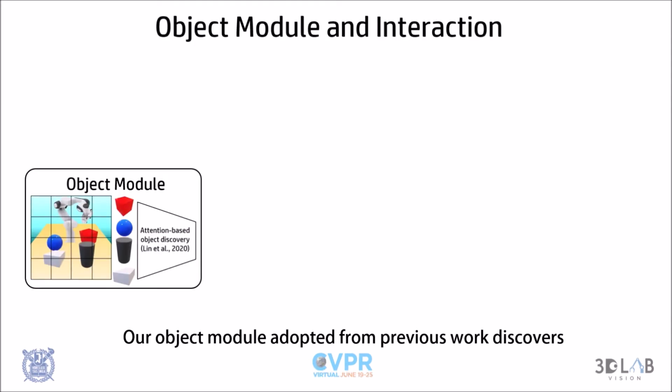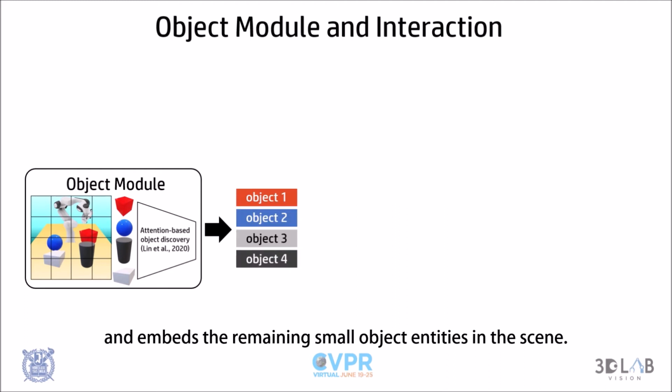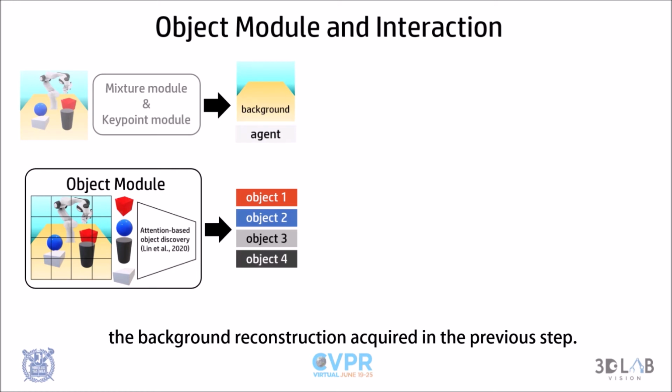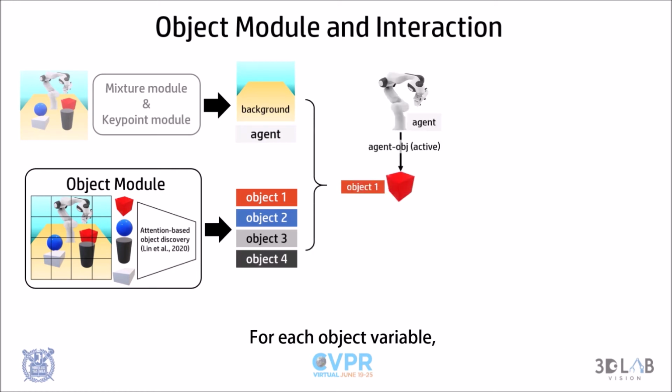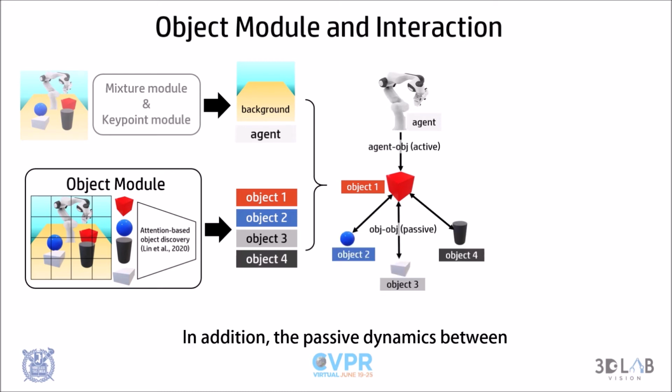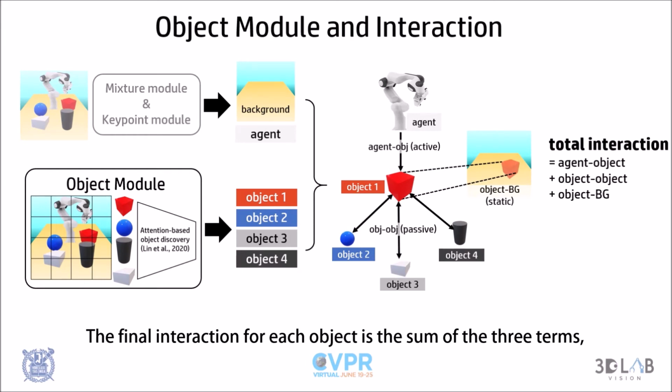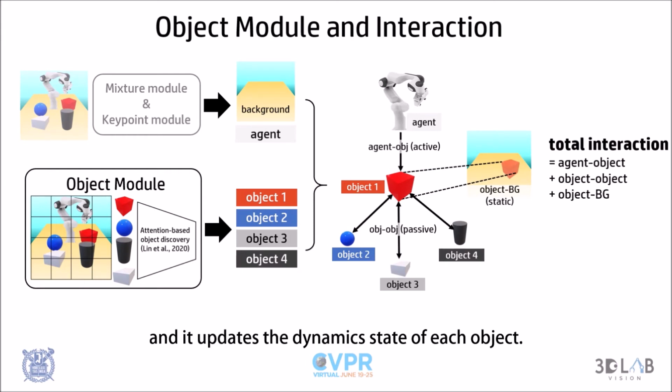Our object module, adapted from previous work, discovers and embeds the remaining small object entities. We also have latent embeddings of the agent and the background reconstruction acquired in the previous step. For each object variable, an agent-object interaction is constructed. In addition, the passive dynamics between objects and static relationship with the background are also considered. The final interaction for each object is the sum of the three terms, and it updates the dynamic state of each object.